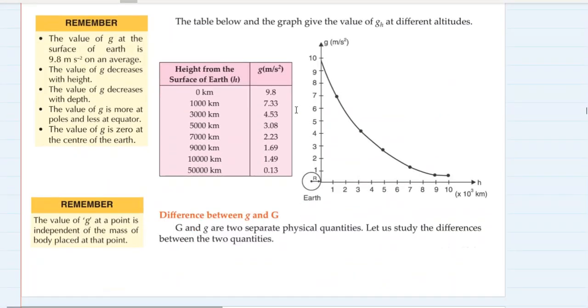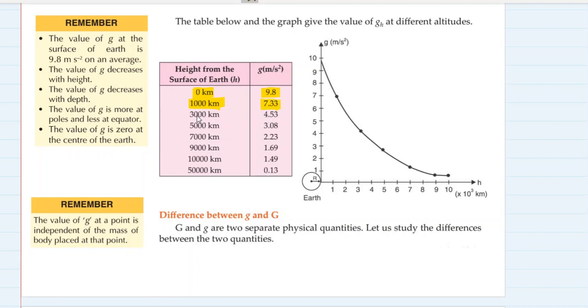The table below and the graph give different values of acceleration due to gravity at different altitudes. See, height from the surface of the earth: 0 kilometer. 0 kilometer is sea level. At sea level, the acceleration due to gravity is 9.8. At 1,000 kilometers above the surface of Earth, the value of g is 7.33.